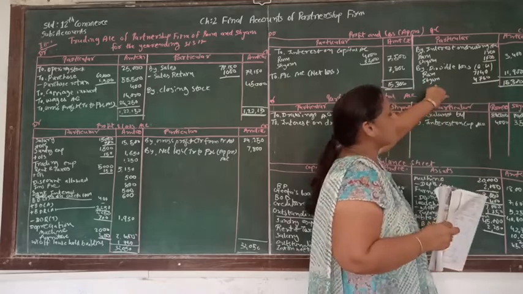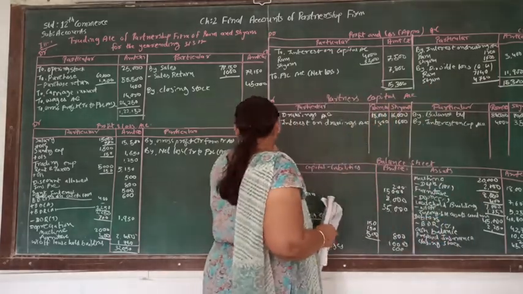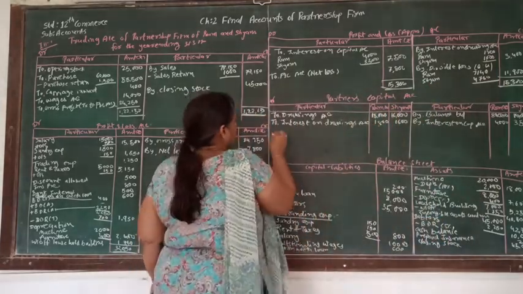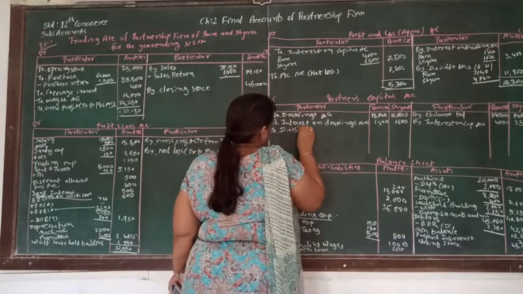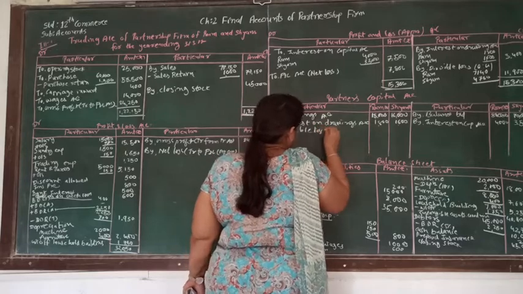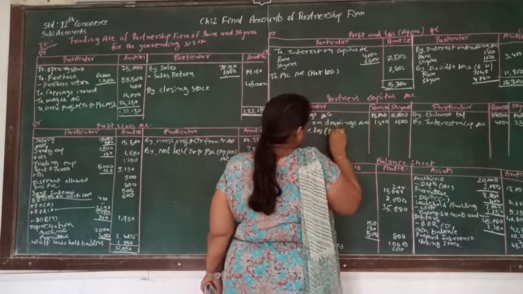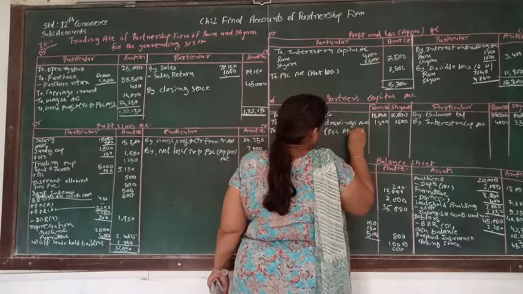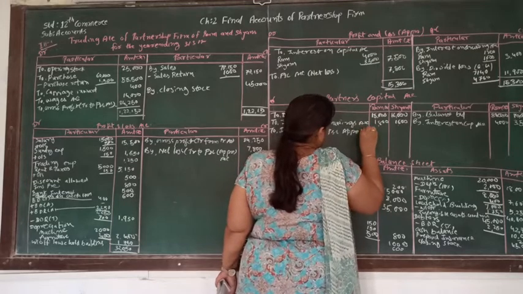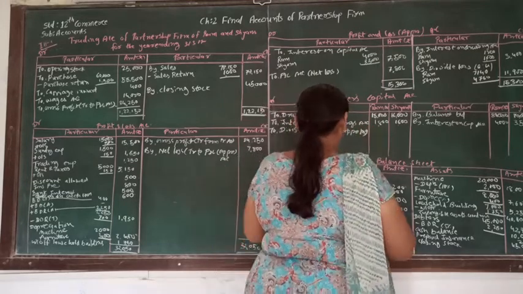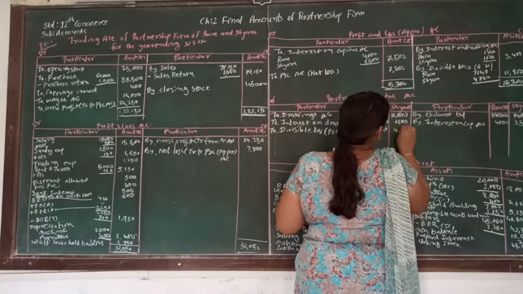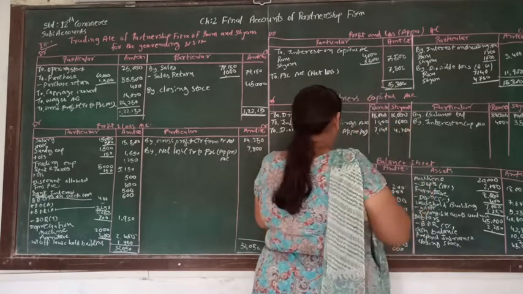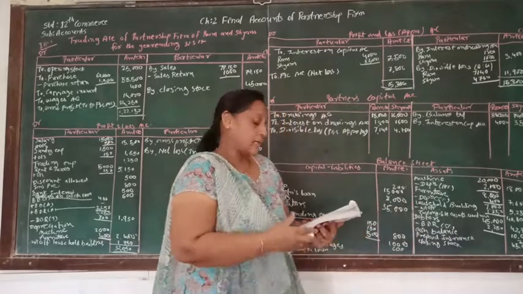This is supposed to be written on the debit side of the partners' capital account, by divisible loss, transferred from the profit and loss appropriation account. Now let's write the loss amounts, 7,140 and 4,760.